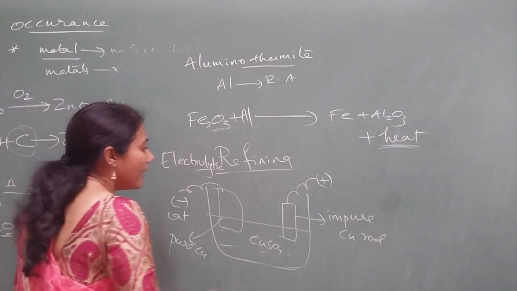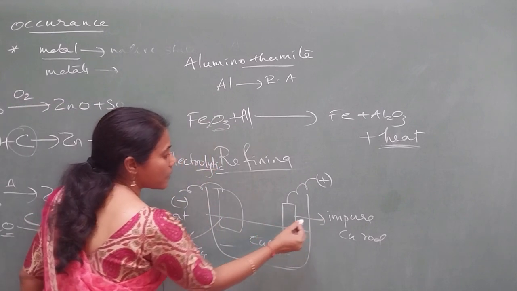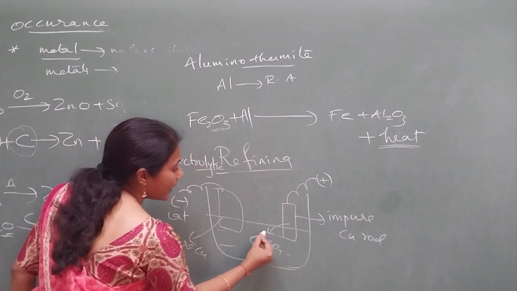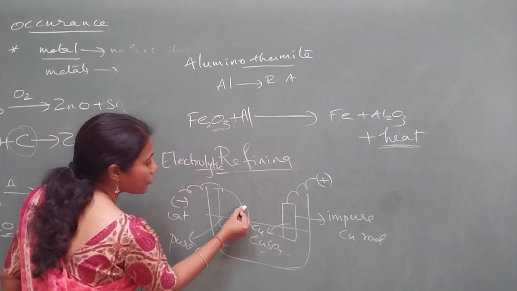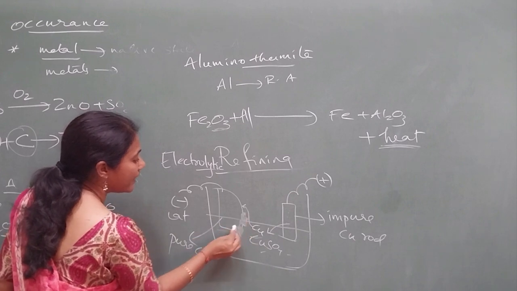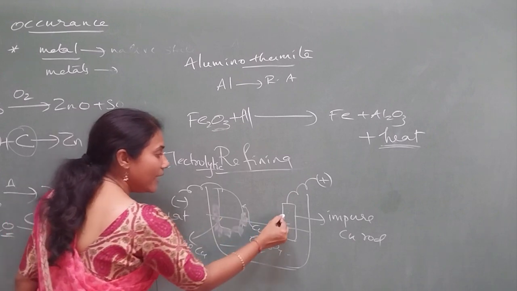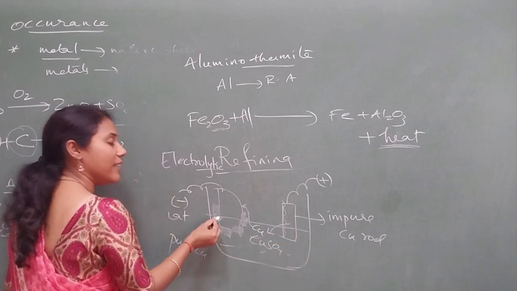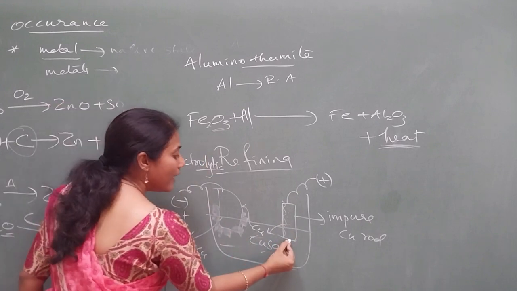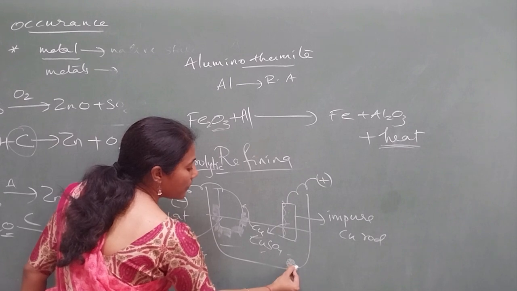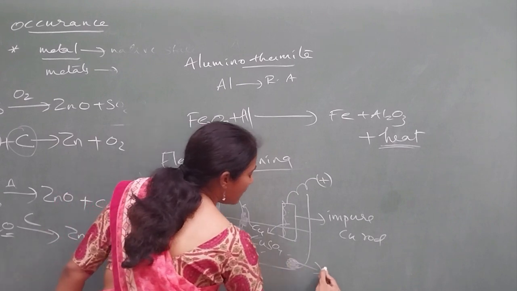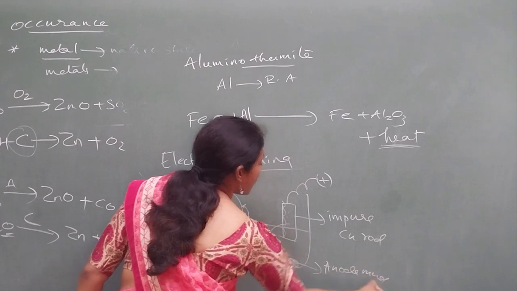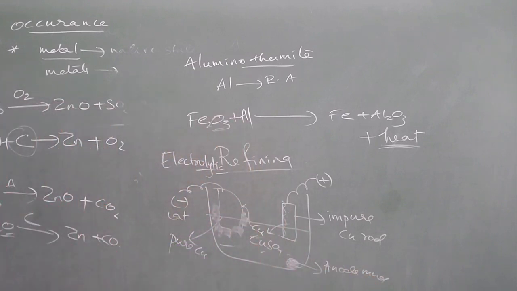Here, when electricity is passed, the pure copper from the anode goes into the solution. From the solution it goes to this rod, and here it gets deposited. So the size of this rod gradually decreases, the size of this rod gradually increases, and some soluble impurities settle here. These impurities are called anode mud. So this is one aspect you have to revise carefully.